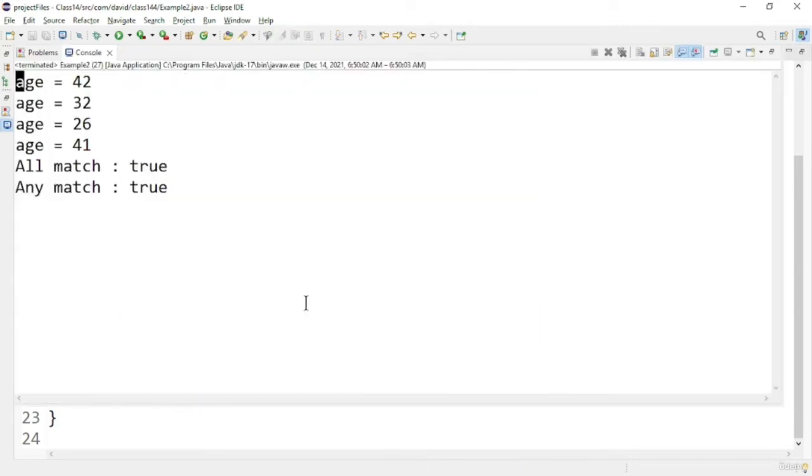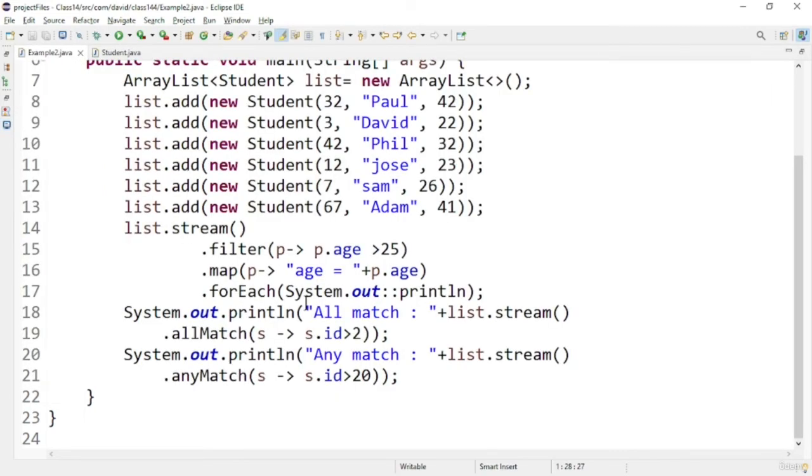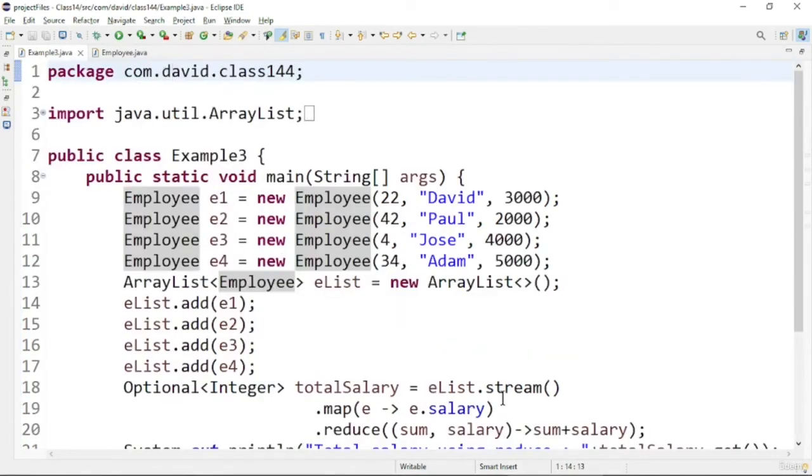So here we can see mapping is done to "age equal to" like that. So map functionality is working fine, and after that anyMatch and allMatch functionality is getting the value true. So it will return a boolean value whether this matching is done or not. So that's it about some programs. Now let us see another program based on the Streams API.